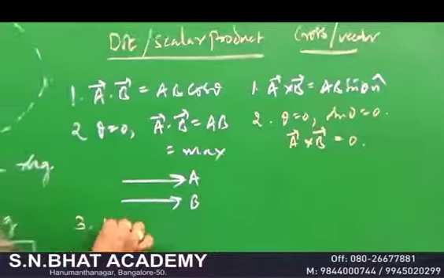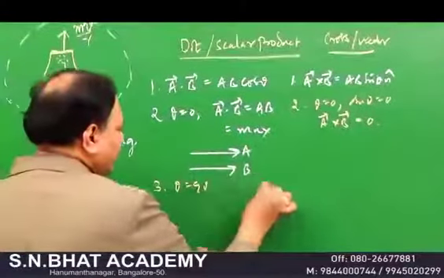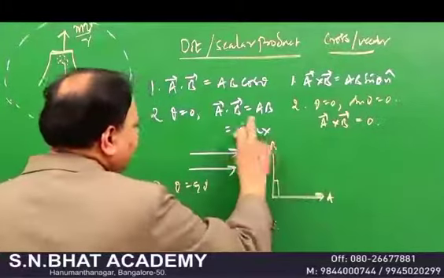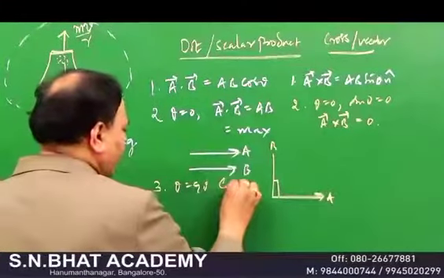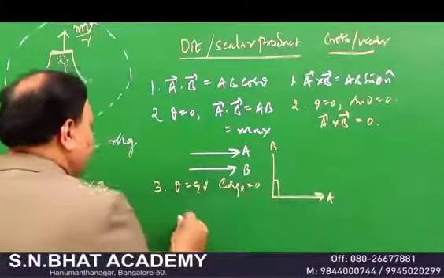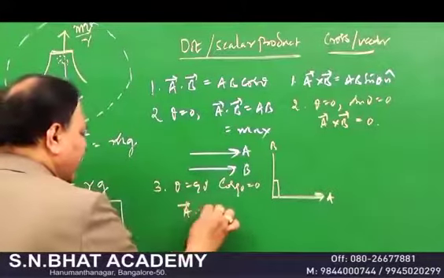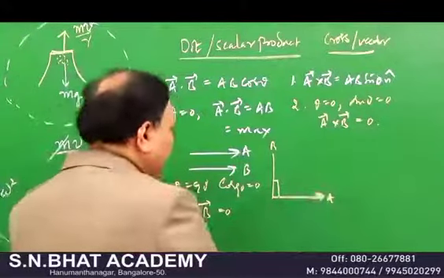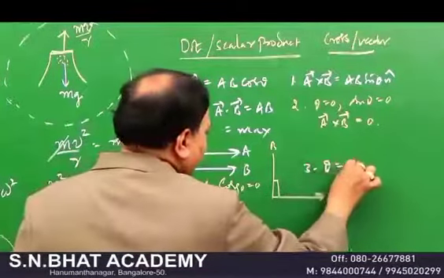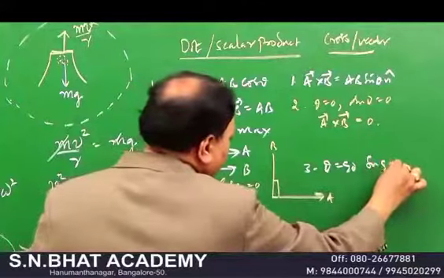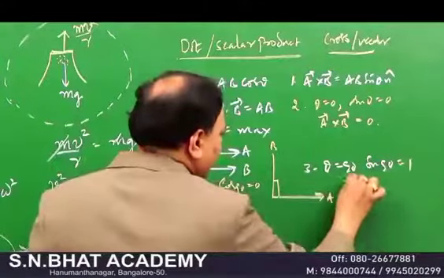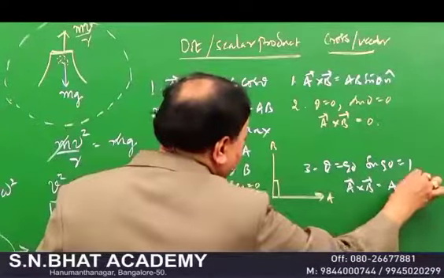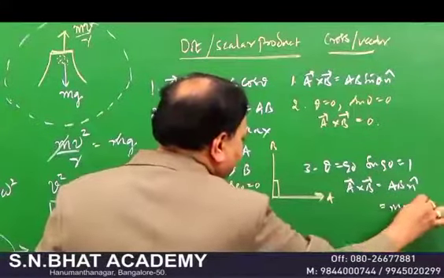Come to this one. When theta is equal to 90, when two vectors A and B are perpendicular to each other, cos 90 is equal to 0. You know that cos 90 is 0. Therefore, your A dot B is equal to 0. And when theta is equal to 90, your sin 90 is equal to 1. Therefore, A cross B is equal to AB with n cap, that is maximum.